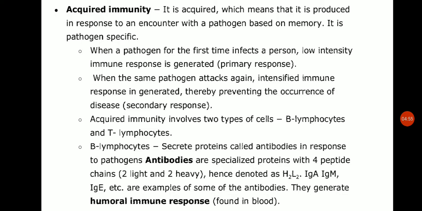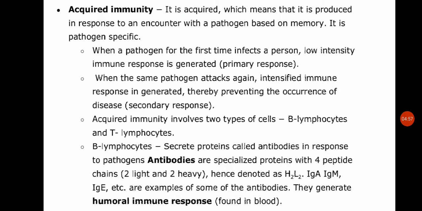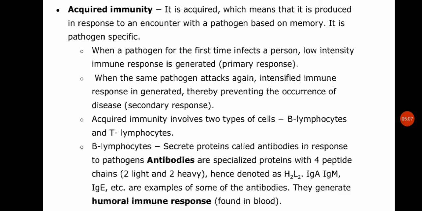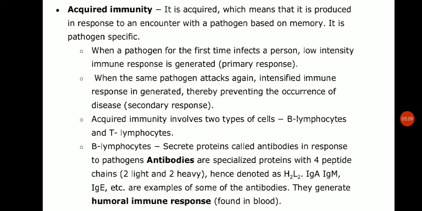That is the secondary response. So this primary and secondary response are carried out with the help of two special types of lymphocytes in our blood, that is B lymphocytes and T lymphocytes. So acquired immunity involves these two lymphocytes. Now what is the role of B lymphocyte and T lymphocyte? B lymphocytes secrete proteins.